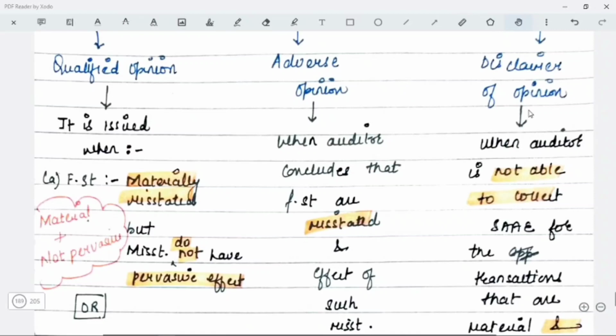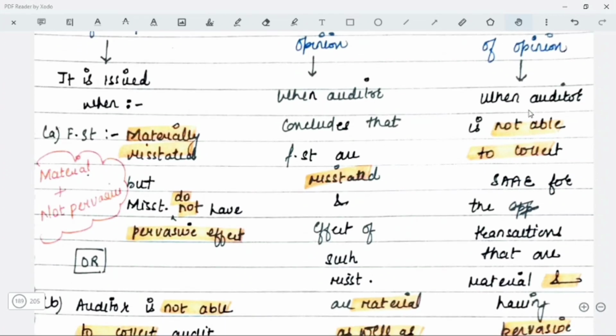First of all, see whether the misstatement is material or not. If it is material, then only you are going to give a modified opinion. First step. Okay. Secondly, you are going to see whether the misstatement is pervasive or not. If it is not at all pervasive, then you are going to give a qualified opinion.